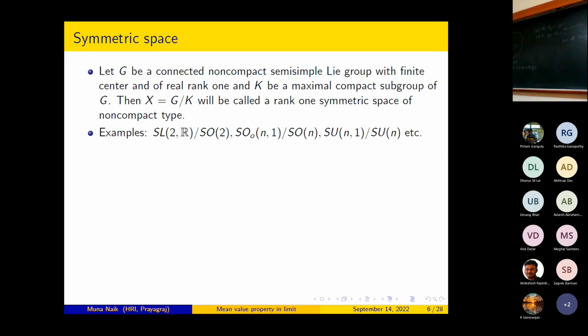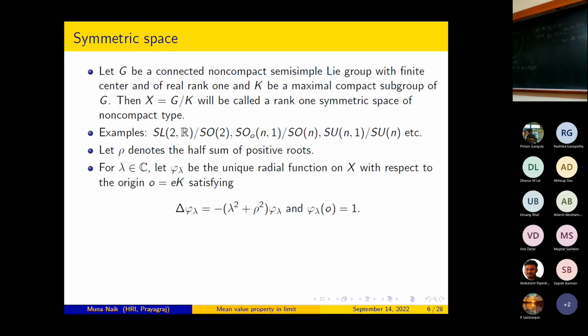One can show that this X is a Riemannian manifold and the Riemannian metric is left G-invariant. So eventually this distance function will also be left G-invariant. Okay, so let rho equal the half sum of positive roots. Rho is a positive quantity associated to the geometry of the space X. Precisely, rho is half of the limit of the mean curvature of the geodesic spheres as the radius of the sphere tends to infinity.